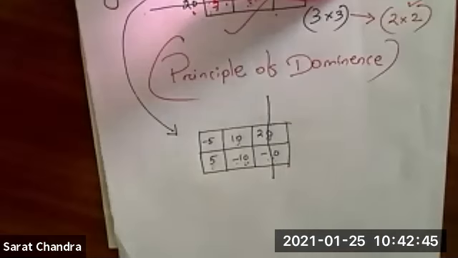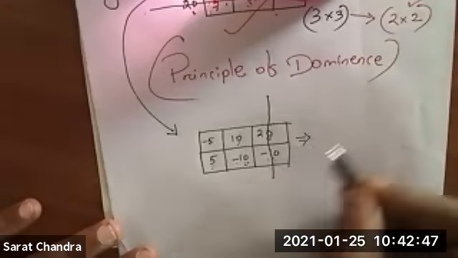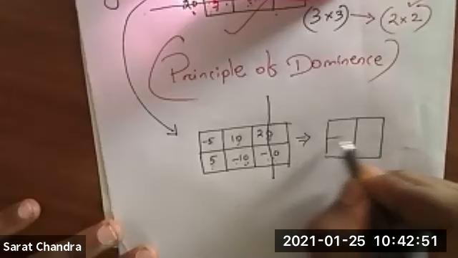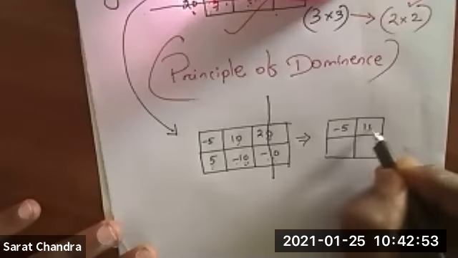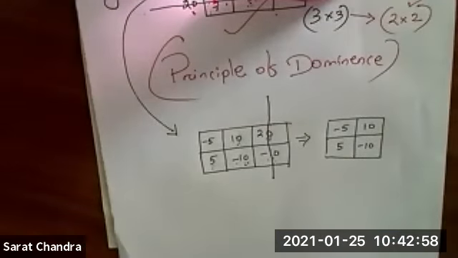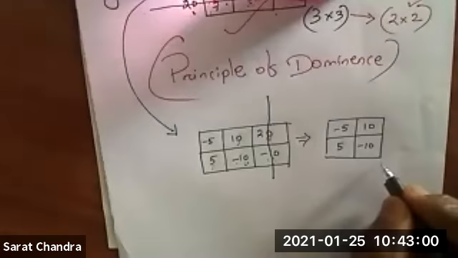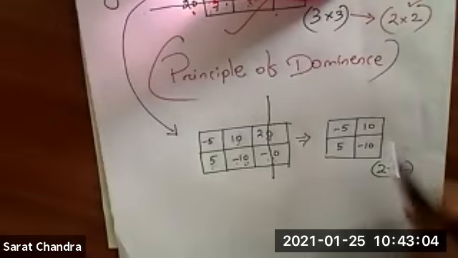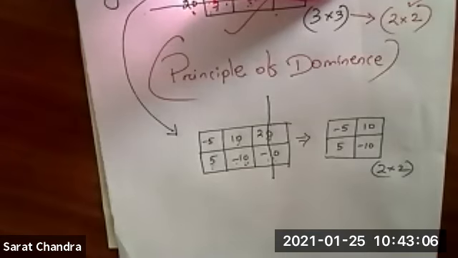So the matrix will reduce to this form: -5, 10, 5, -10. So like this, we will get a 2 by 2 matrix. Now, you already know how to solve this 2 by 2 matrix.